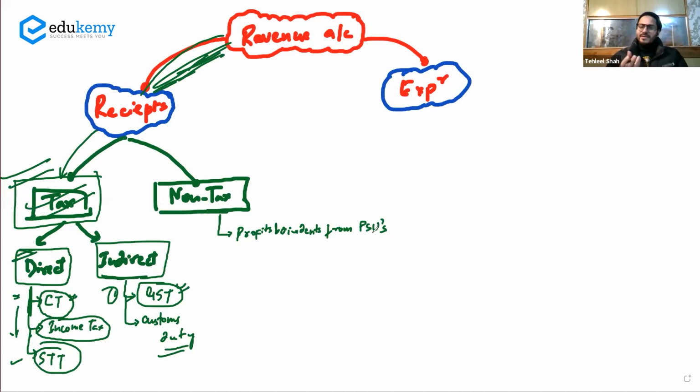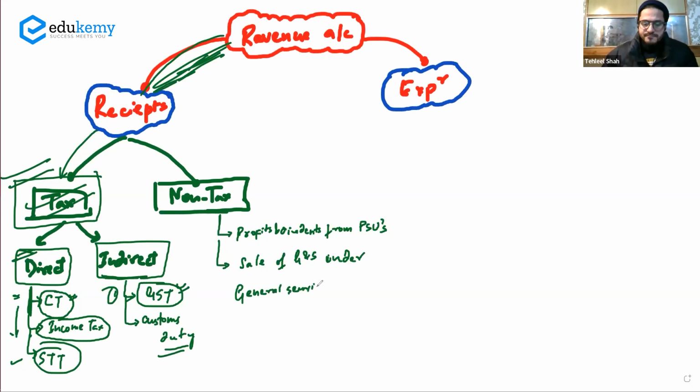फाइन. तो अगर कभी भी एग्जाम देना है, they will ask you this, which of the following does not come under the revenue receipt or non-tax revenue receipt and something like that. So profits and dividends are at the top of the non-tax revenue receipt, profits and dividends from PSUs. Then you have sale of goods and services under general services. For example, power distribution.